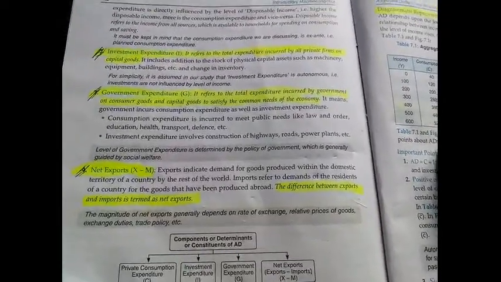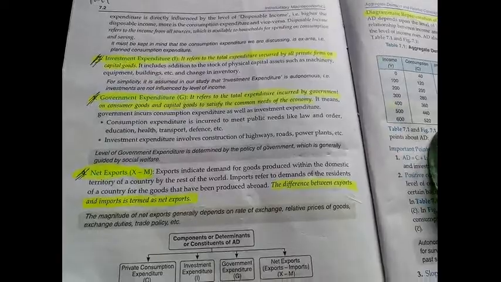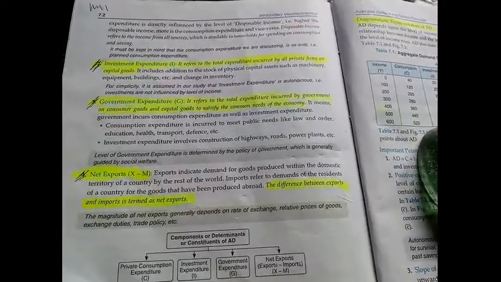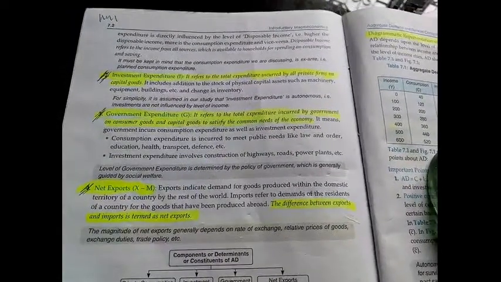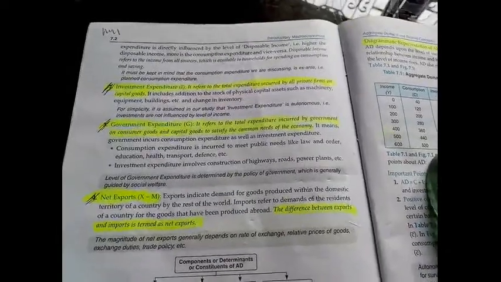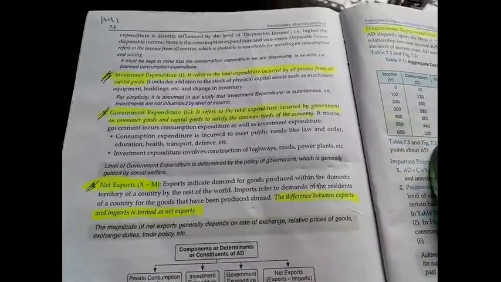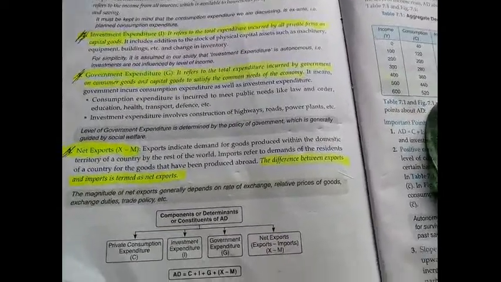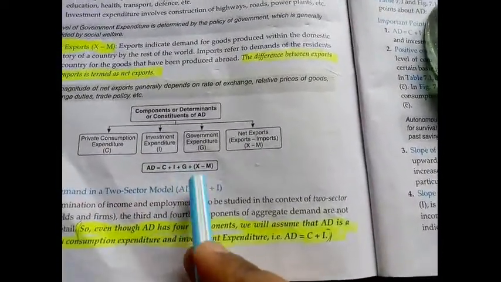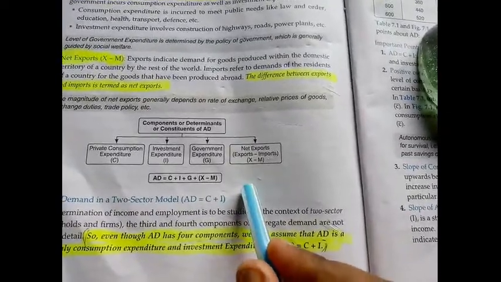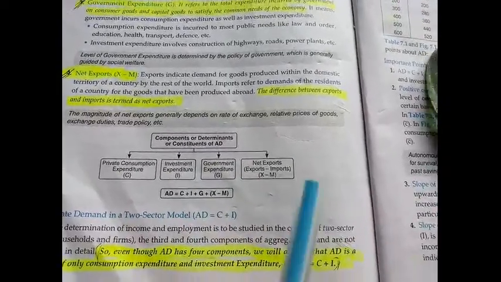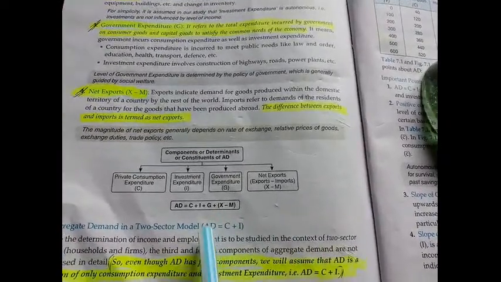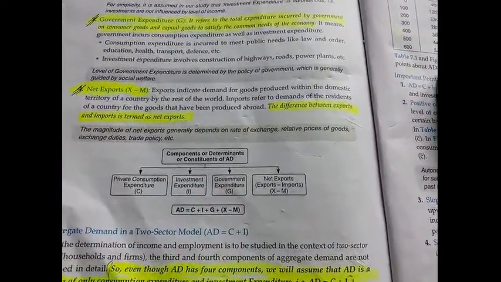Slowly we will be coming to the mathematical expressions, numerical sums from this chapter. Every time it is not possible to write the whole word, because an equation does not have words. That's why it is written AD equals C plus I plus G plus X minus M. Always it is not possible to write it in words, so some short term or symbol is required for denoting that word. That's why it is written here. You can write export minus import.